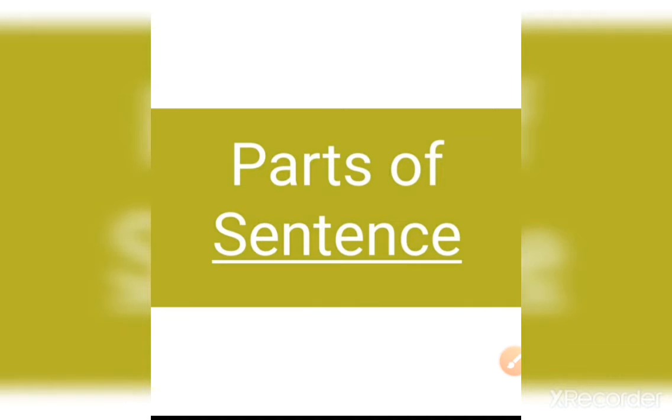Today our topic is parts of sentence. Earlier we learned about the kinds of sentences. There are 5 kinds of sentences: assertive sentence, imperative sentence, interrogative sentence, exclamatory sentence, and optative sentence. Today we will know about the parts of sentences, and how many parts a sentence has. So let's start the topic.